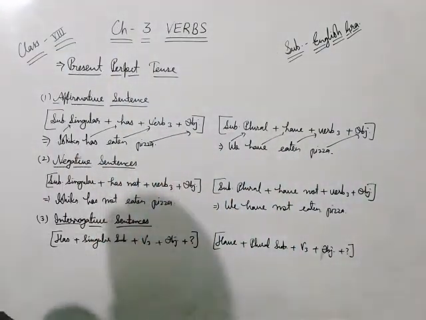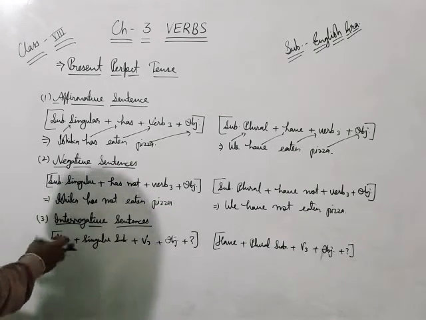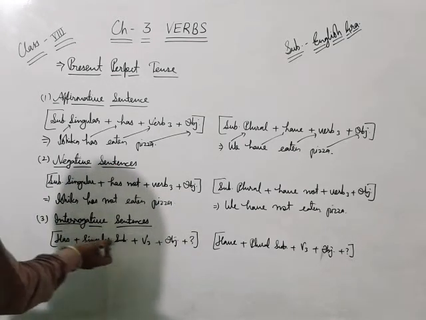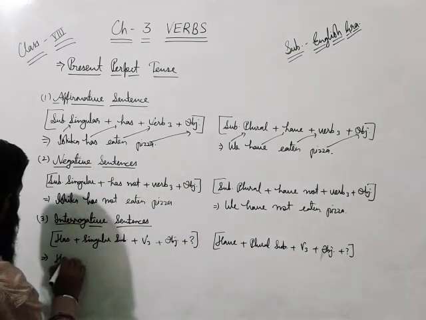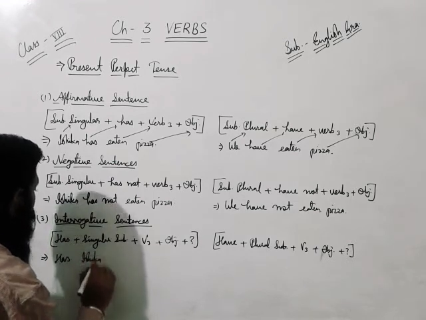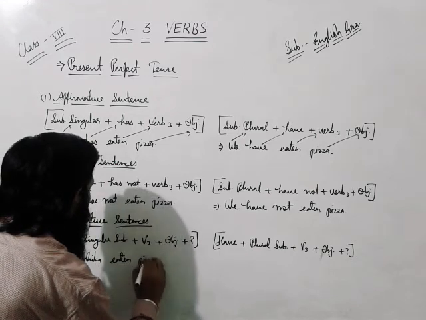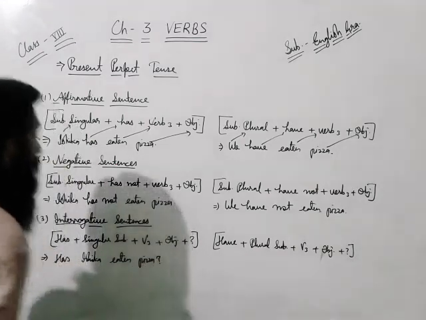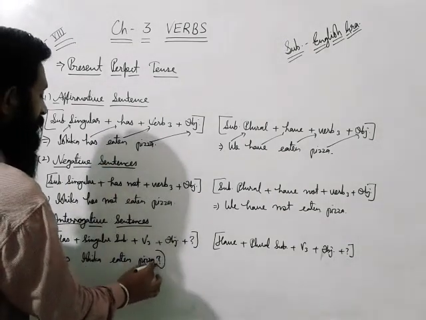At last, I talk about interrogative sentences. The formula is given here: has. If the subject is singular, then you have to write has plus singular subject, verb third form, object plus question mark. Like, has Ishika eaten pizza? After that, don't forget to use a question mark.